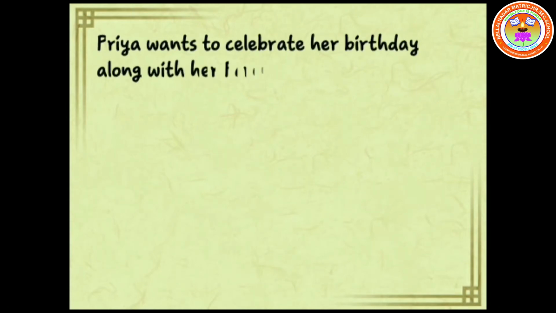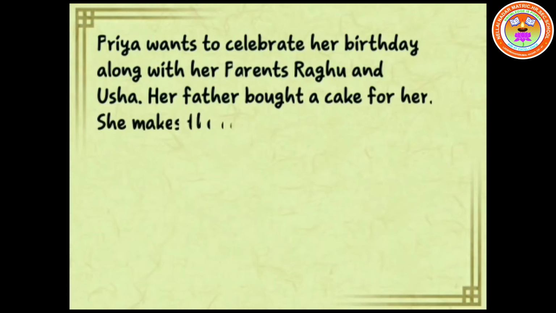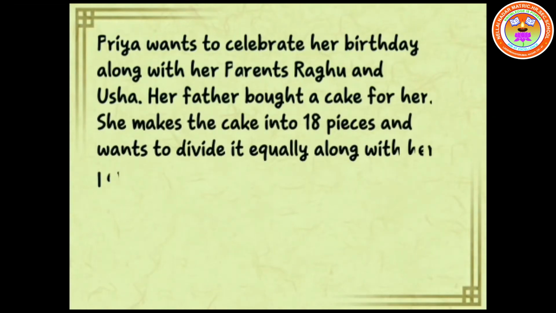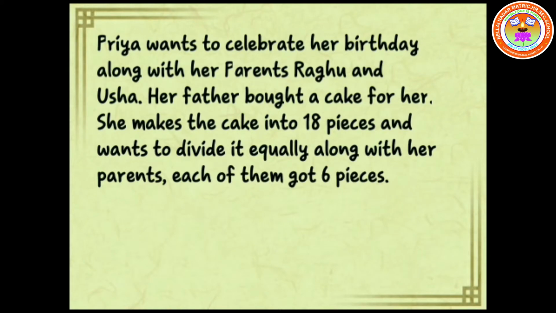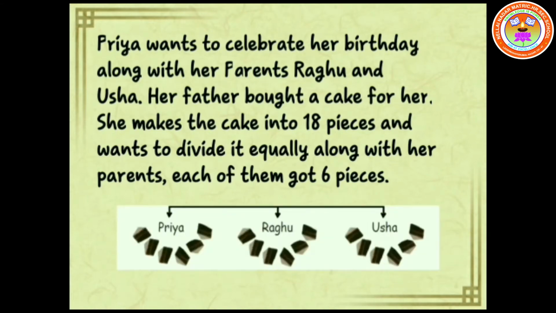Read the question along with me, children. Priya wants to celebrate her birthday along with her parents, Raghu and Usha. Her father bought a cake for her. She makes the cake into 18 pieces and wants to divide it equally along with her parents. Each of them got 6 pieces. We have 3 persons here: Priya, Raghu and Usha. We need to divide 18 pieces equally to everyone. So 18 divided by 3. What's the answer, students? Yes, it's 6.